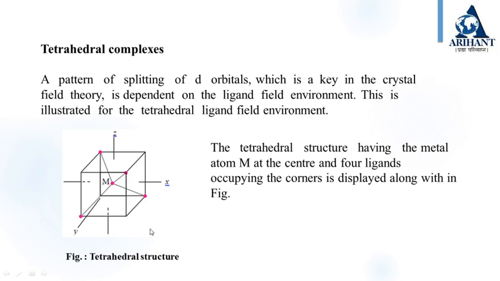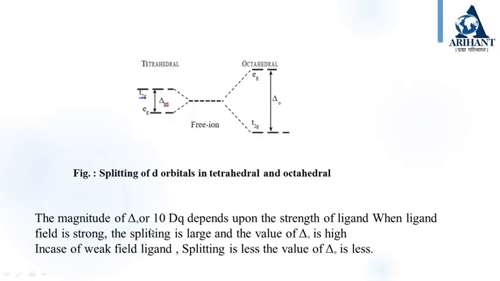The splitting of d levels in a tetrahedral crystal field is much less as compared to octahedral ligand field splitting. The crystal field splitting of d orbitals in a tetrahedral ligand field is shown in this diagram. See this diagram, splitting of d orbitals in tetrahedral and octahedral complexes.